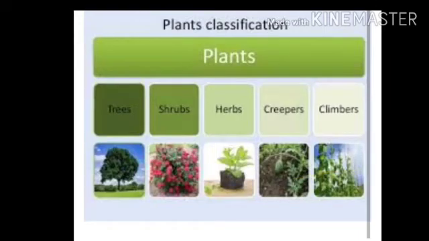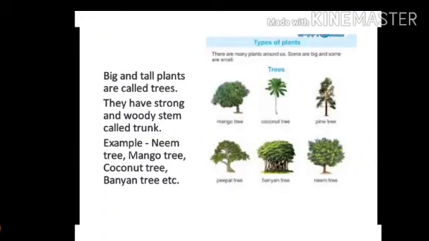Students, there are mainly 5 types of plants. As you can see in this picture also: trees, shrubs, herbs, creepers and climbers. These are the main 5 types of plants. Now first we are coming on trees. What are trees? So students, tall and big plants are called trees.